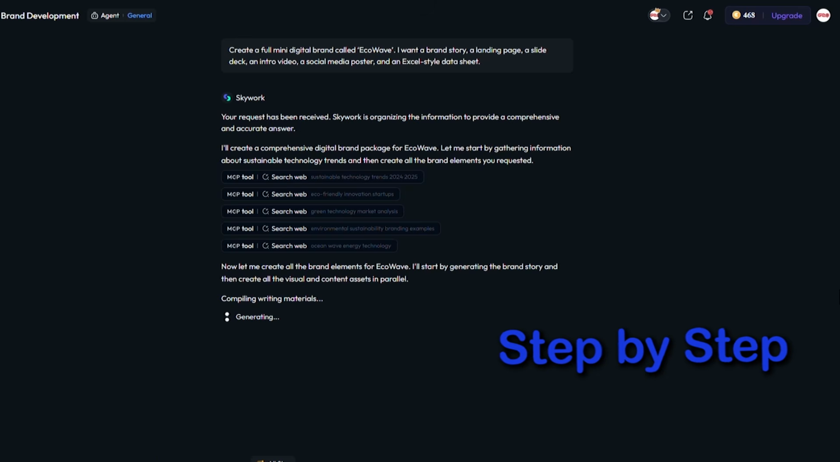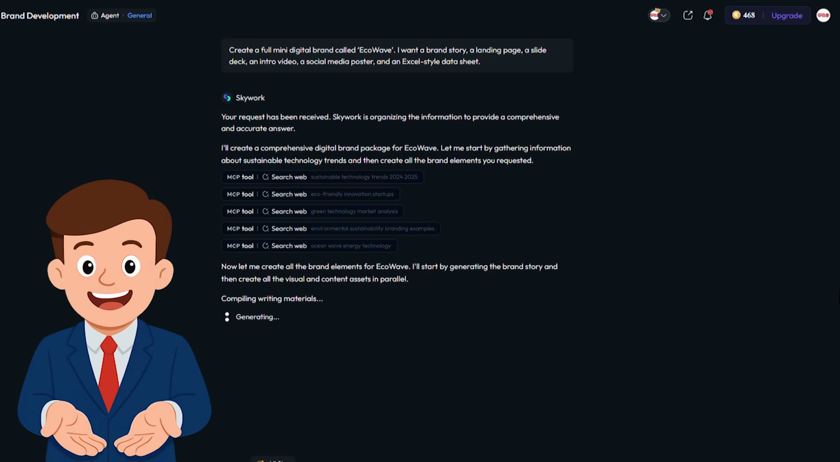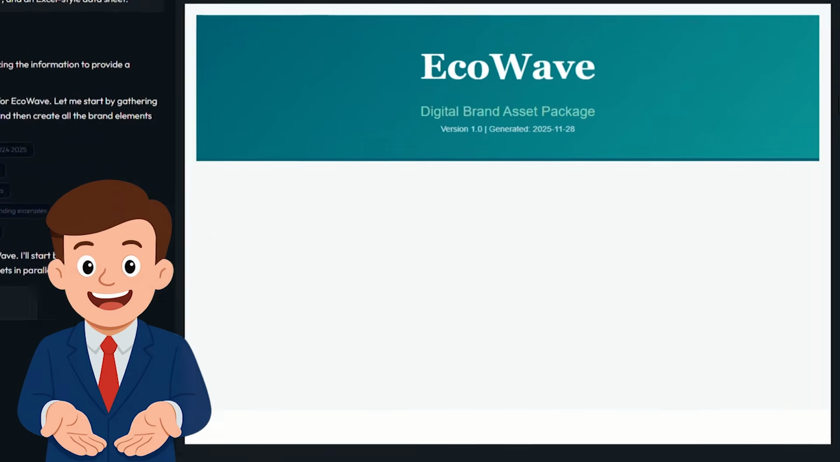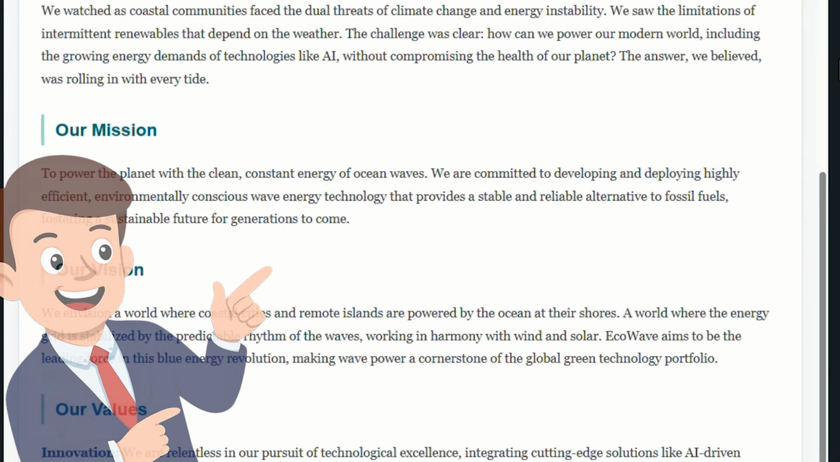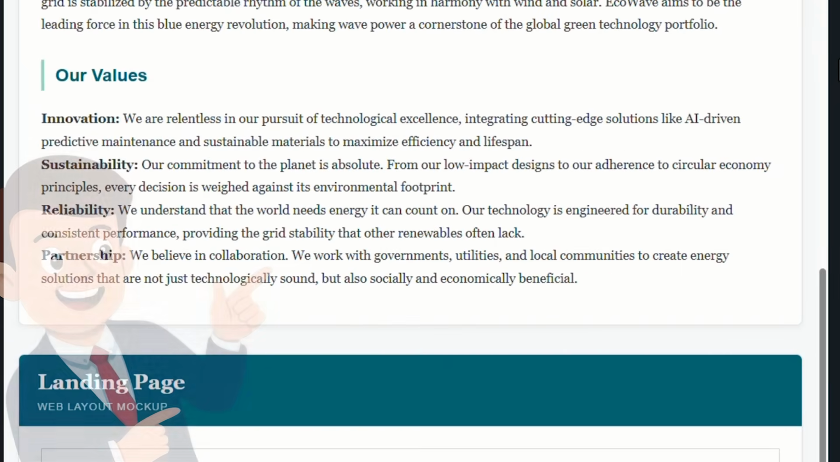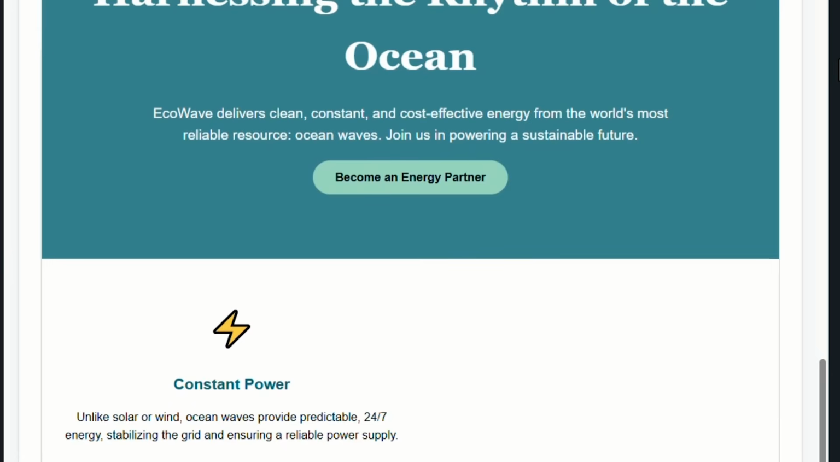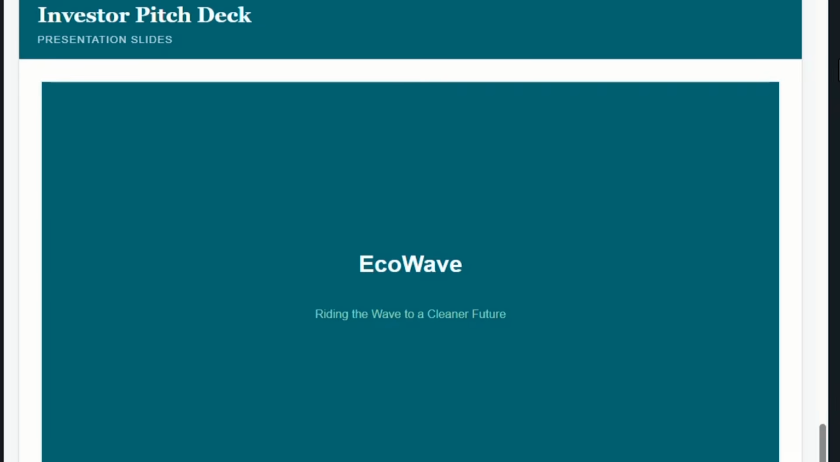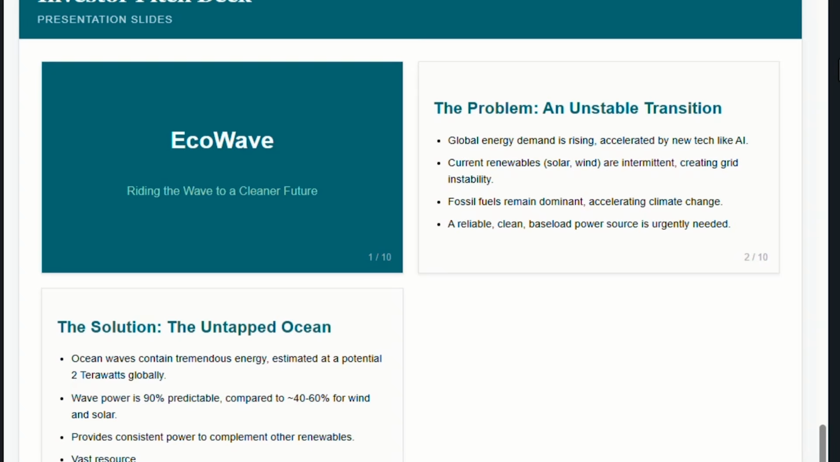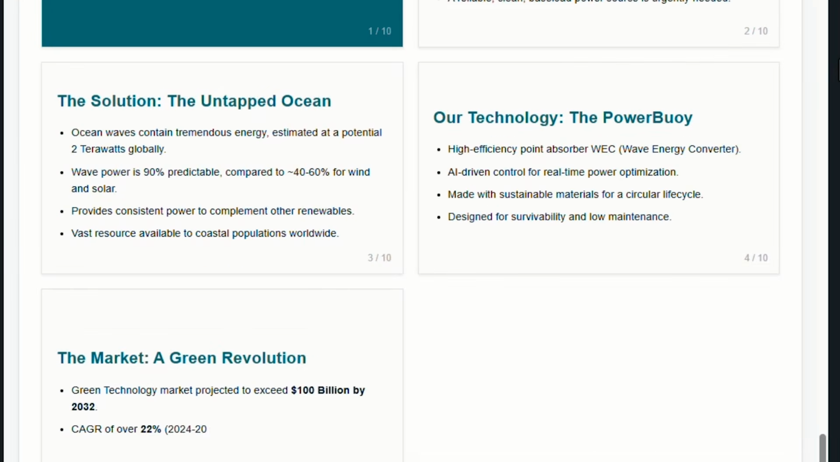Then we enter the general section, the place where Skywork acts like an all-in-one assistant right beside you. I wrote just one sentence about the project, and here I can see the tool has generated everything I need to start. From the brand introduction to product explanation, value proposition, key points, and even a basic outline that tells me how the slides and next pieces of content should look.